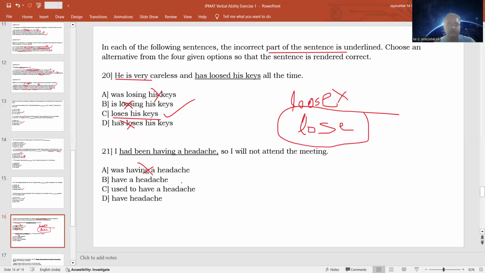"Used to have a headache": again, past, not correct. "Have headache" is wrong. "Have a headache" is the correct one. Because of the absence of the article "a", this is wrong. So, "I have a headache, so I will not attend the meeting." This is the correct statement.